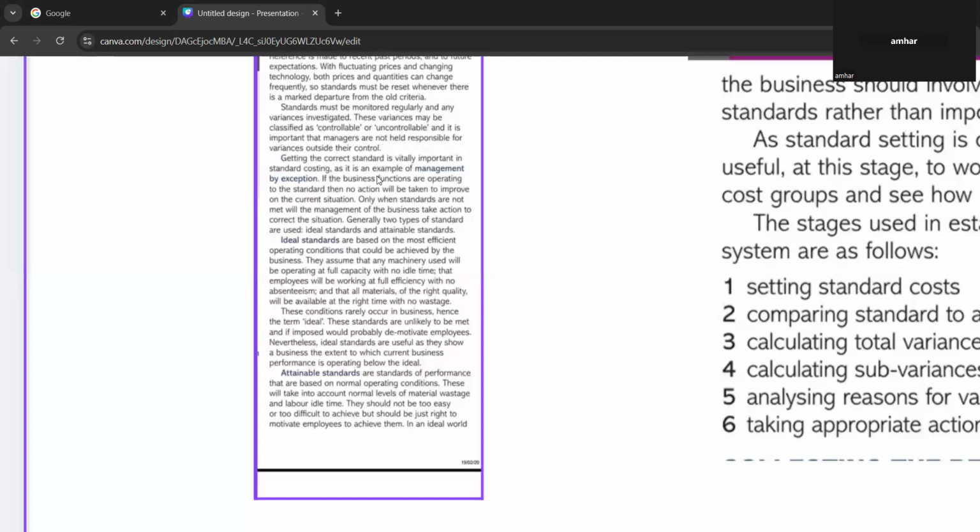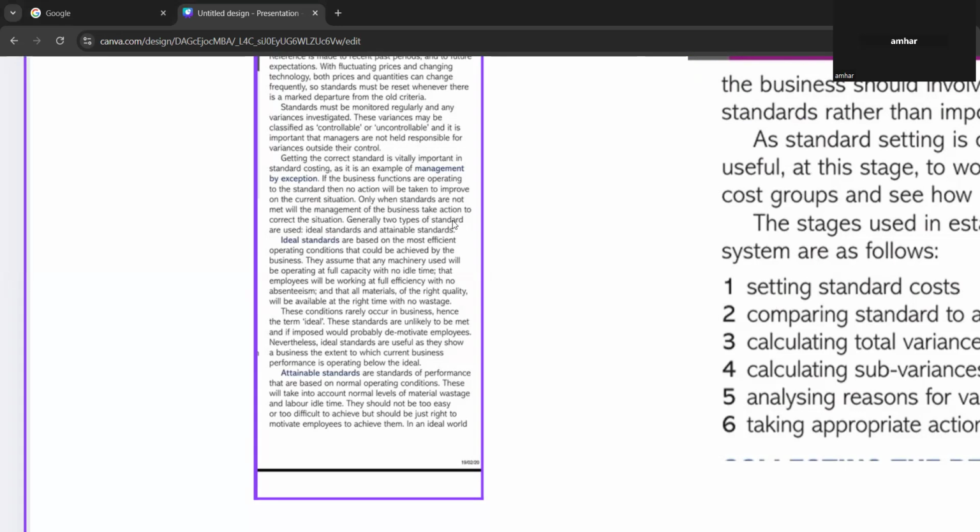If the business functions are operating to the standard, then no action will be taken to improve on the current situation. Only when the standards are not met will the management of the business take action to correct the standard.